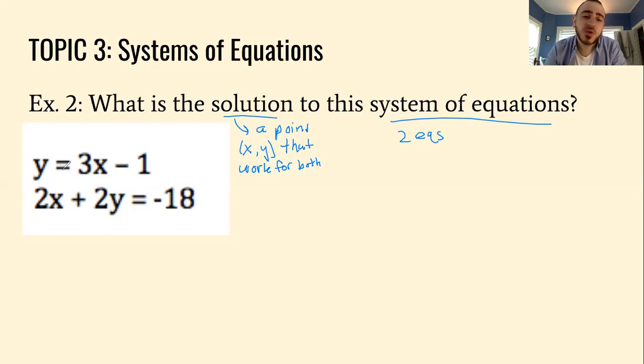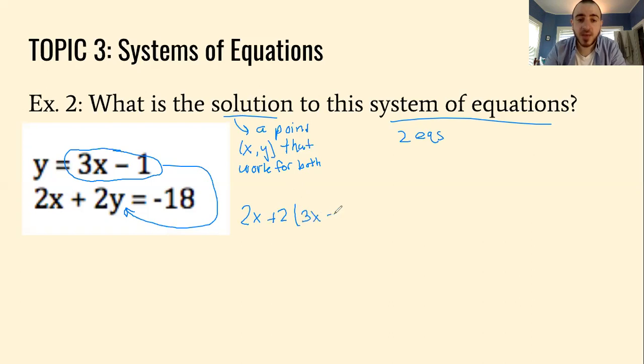So for substitution, we notice that this Y is already alone. So I can replace everything after the equal sign, this 3x minus 1. And I'm going to draw an arrow to the Y in the second equation, because I'm going to replace that Y with the 3x minus 1, because I know that they're equal. So I'm going to write the second equation again, but this time instead of Y, I'm going to write in parentheses what's after the equal sign there, what I circled. 3x minus 1 equals negative 18.